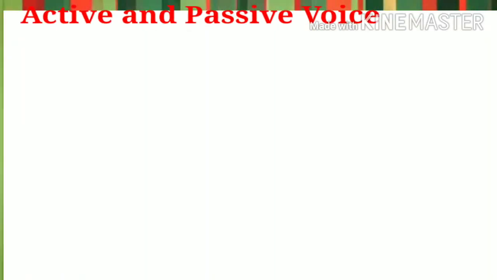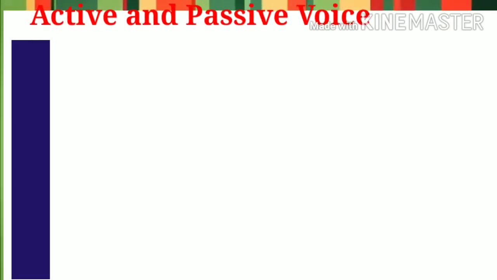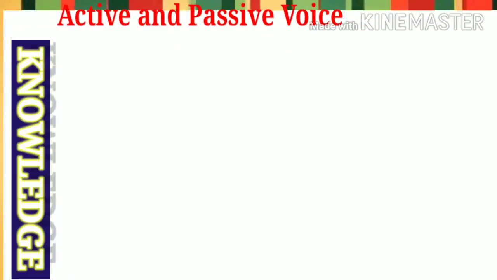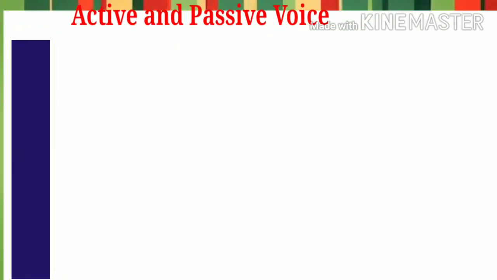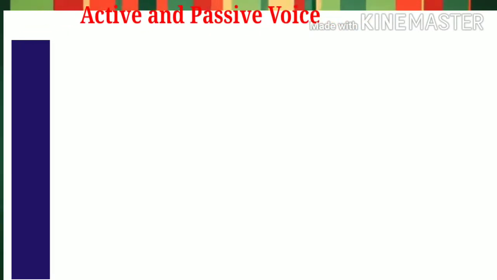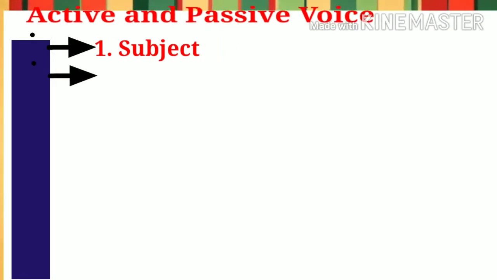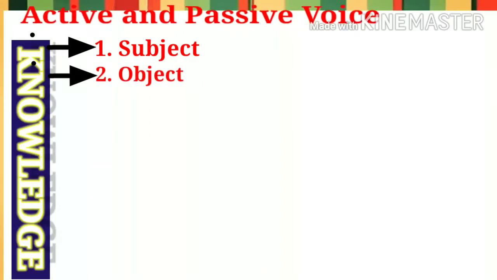object. Students, when we study active voice and passive voice, we need to have thorough knowledge of following elements of a sentence. Let the sentence be in active voice or passive voice. We must know following things in detail. Which are these elements? Let us see as follows. The first is the subject of the sentence. The second is the object of the sentence.